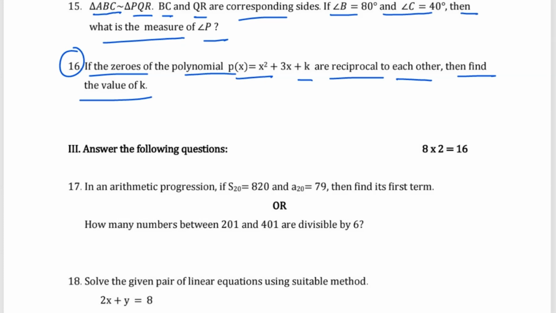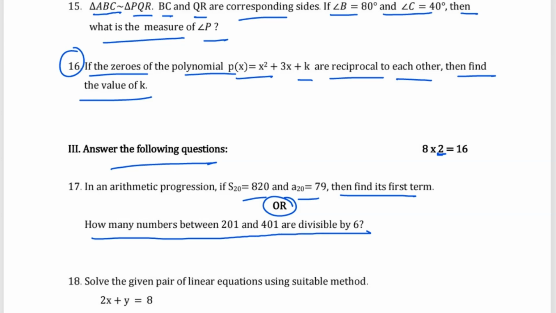Now moving on with the third main, you have to answer the following questions, and each question carries 2 marks, and we have to answer any 8. We'll be answering 8 questions here. So in question number 17, in an arithmetic progression, if n is equal to 20, S20 is 820 and a20 is 79, then find the first term. Or you can write down this question, how many numbers between 201 and 401 are divisible by 6?